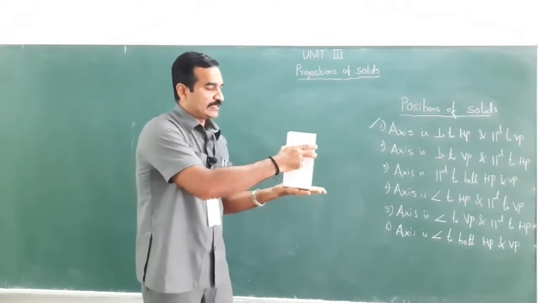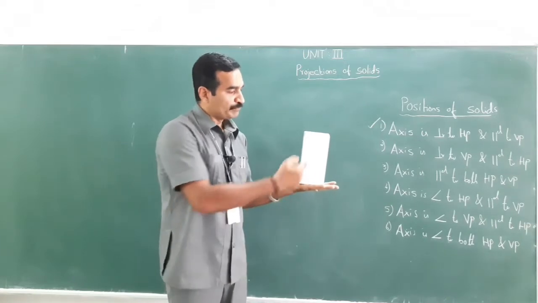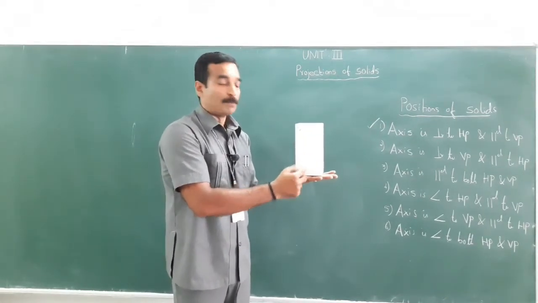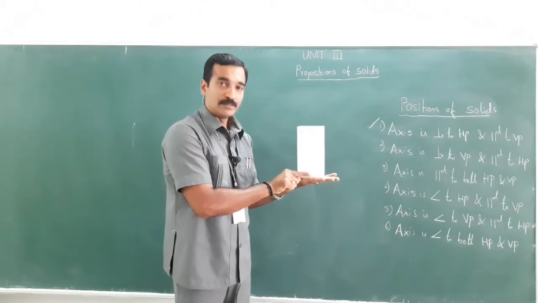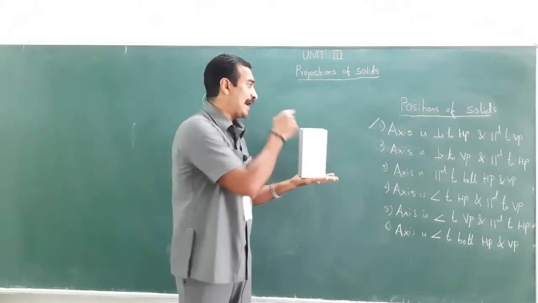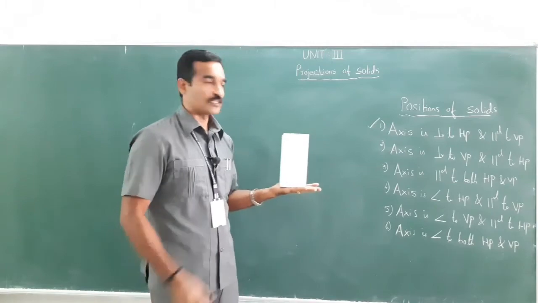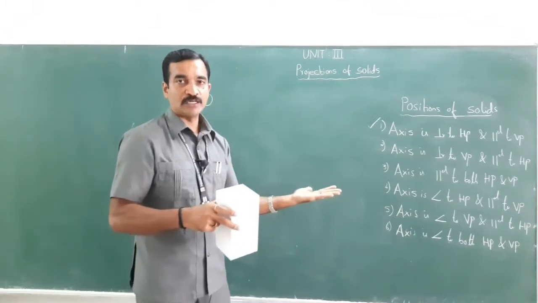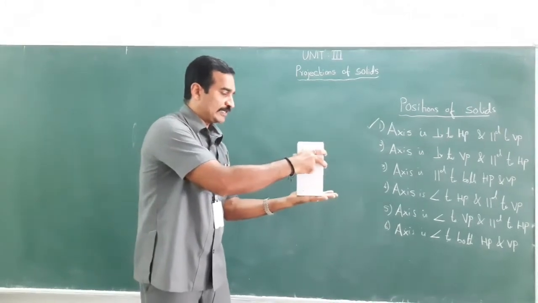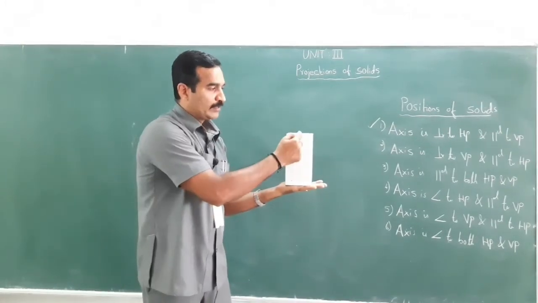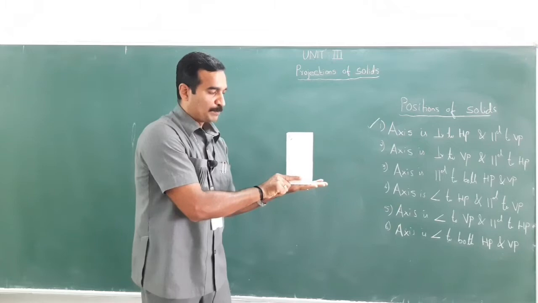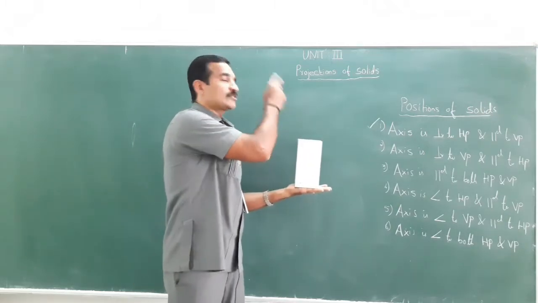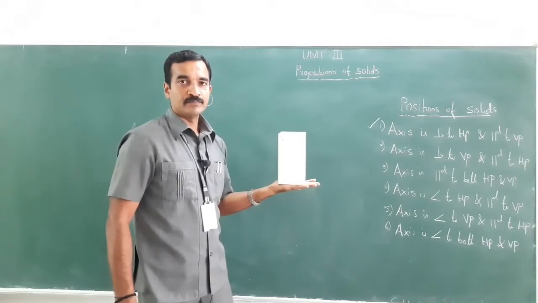If I keep the object in this manner, the axis, that imaginary line, is perpendicular to HP and parallel to VP. Assume the board as VP and my hand as the horizontal plane HP. If I position it in this manner, the axis is making 90° with HP and is parallel to VP.